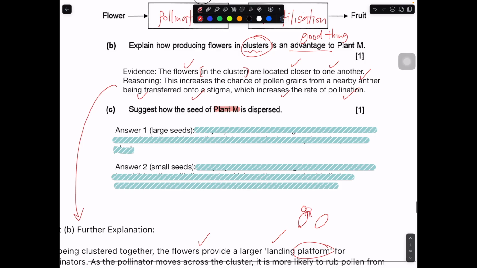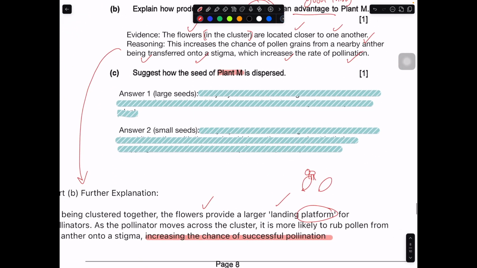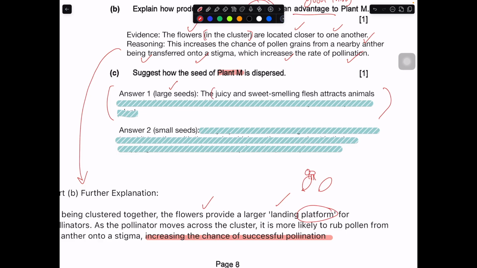Because the question never says whether it is a large seed or small seed, and the diagram is also not very clear, let's say it's a large seed, and this is how I would have answered. Either answer should be fine because the question is not that clear. So you can talk about the evidence.